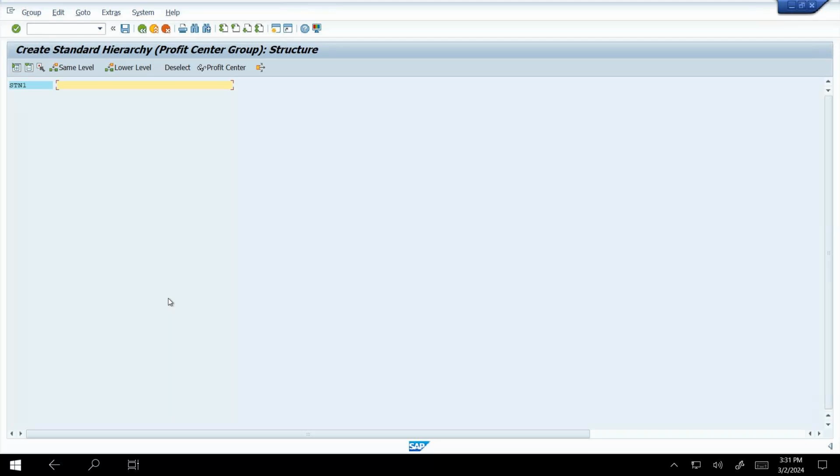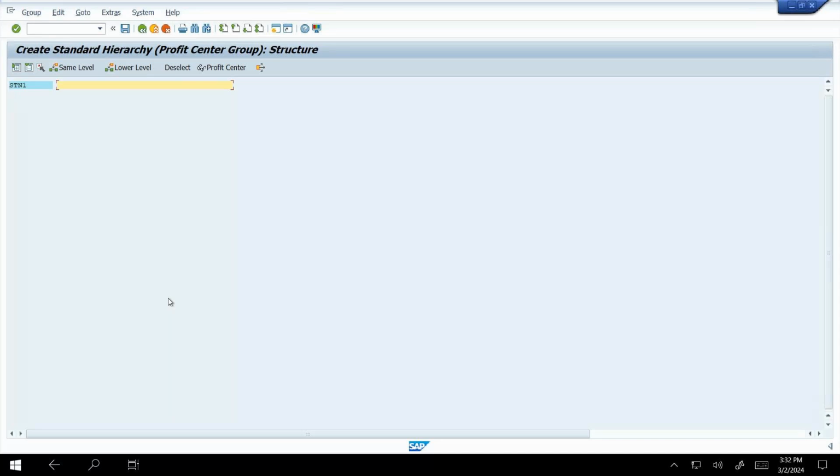Is this only for the leading ledger or non-leading or extra? Not for the leading ledger and non-leading. It's for the controlling part. In the controlling part, we have transactions like profit center option and cost center option. These all are for internal order and real order. Once we create the internal order and real order option, I will explain all this configuration path. Okay, ma'am. Okay, sir, continue.